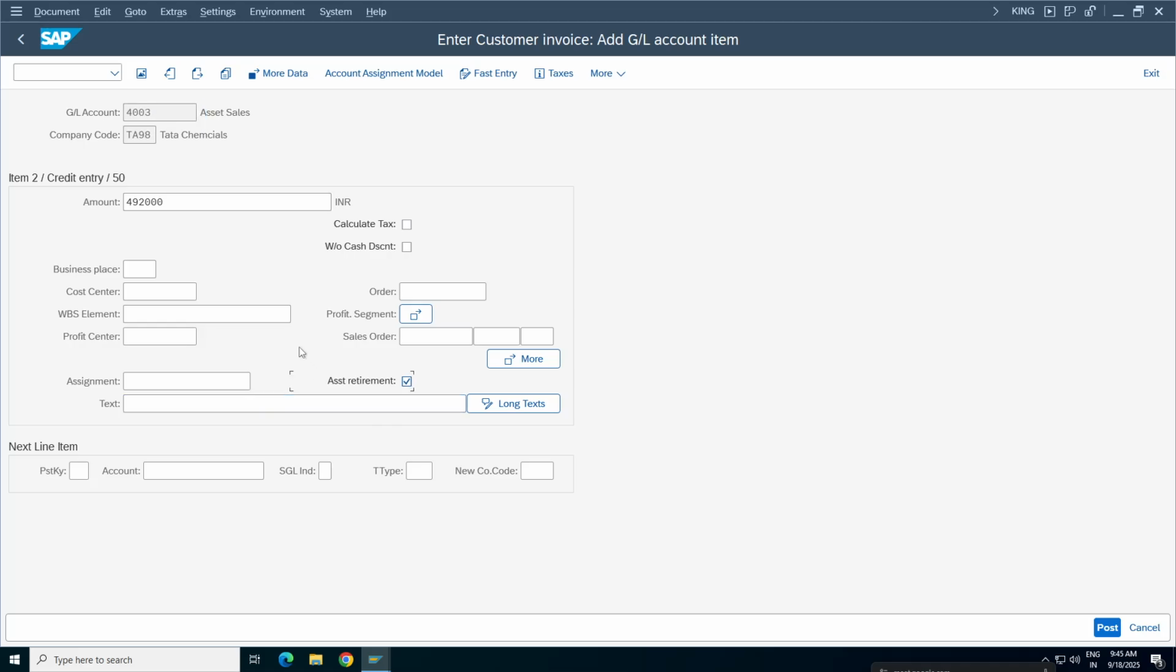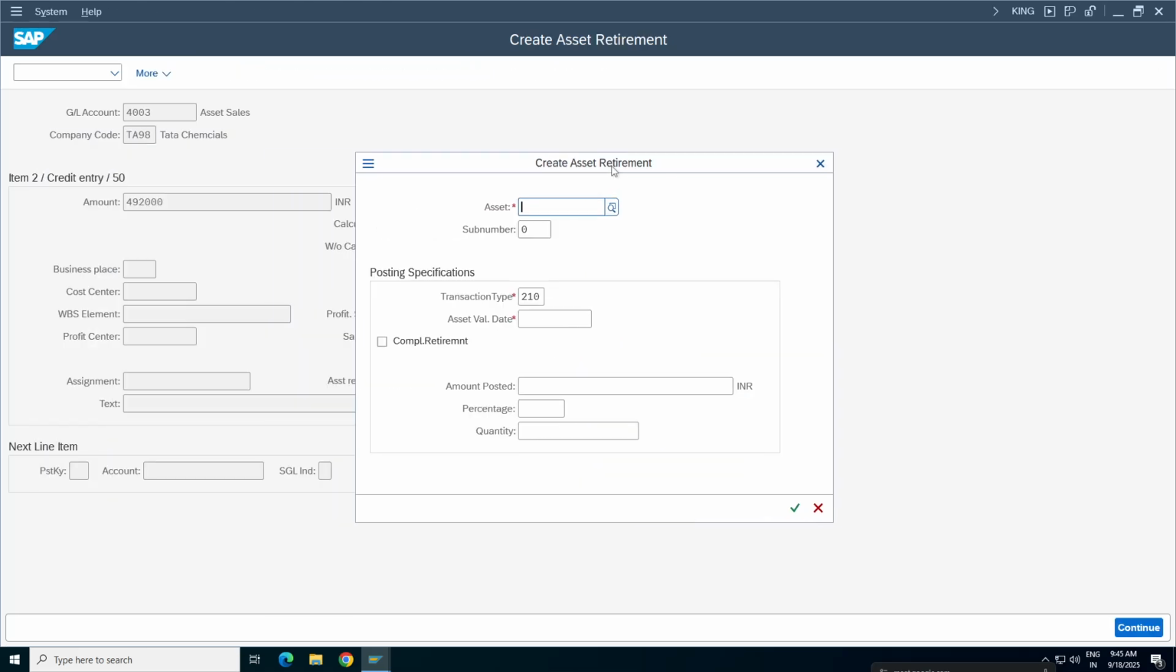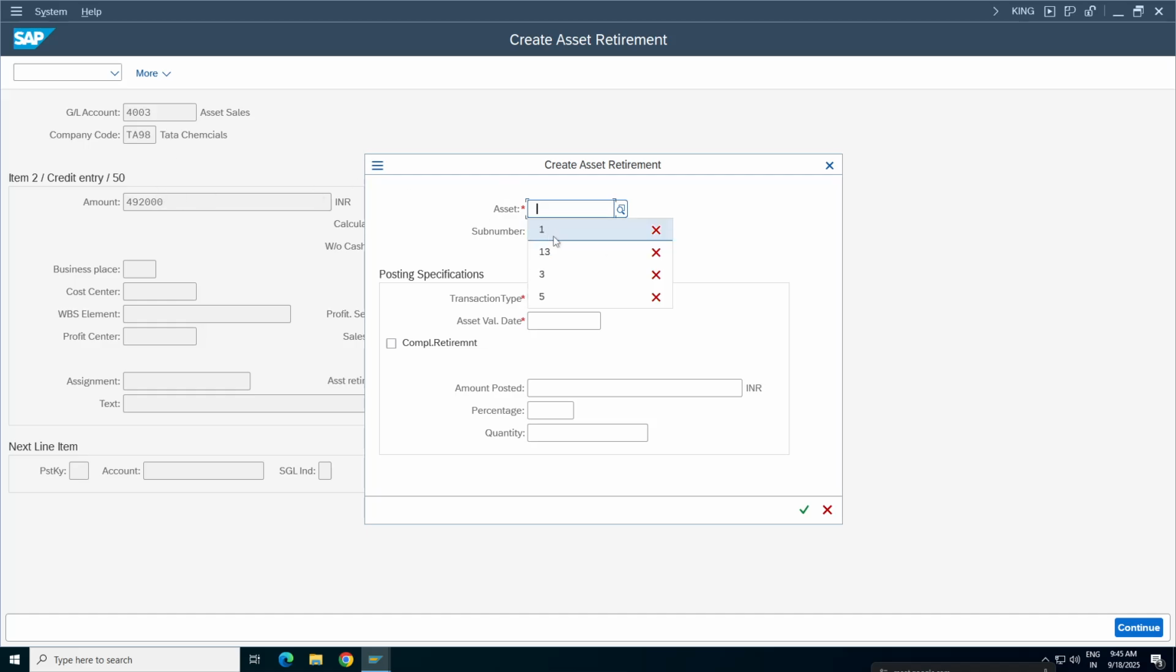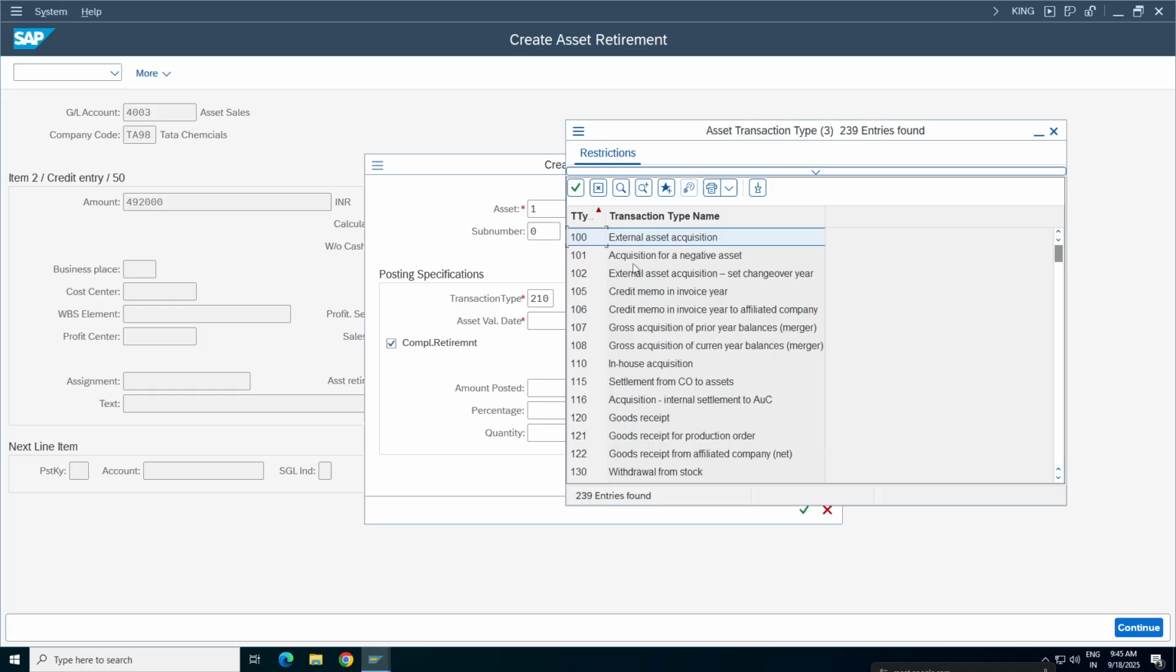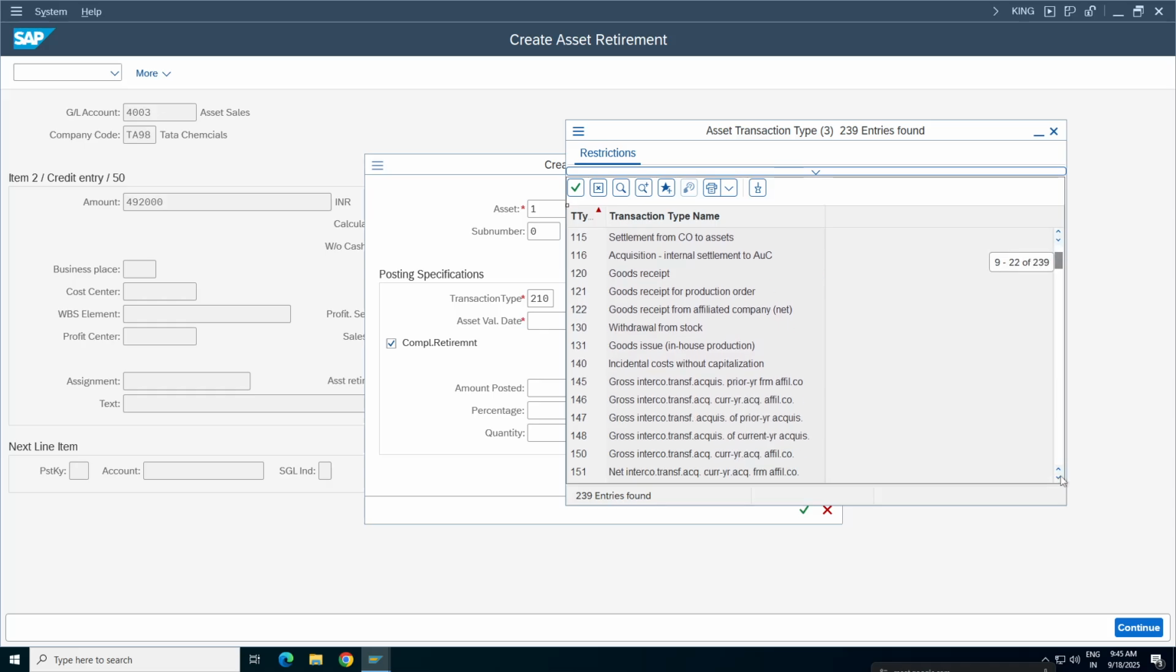When you press enter, the system will ask which asset you want to retire. You have to specify which asset. It is the first asset only, we have only one asset. Complete retirement. What is 210? 210 is nothing but retiring the asset. SAP has hundreds of transaction types. I want to use this one, it's already predefined and updated by default. 210. Try to understand what 210 is here.